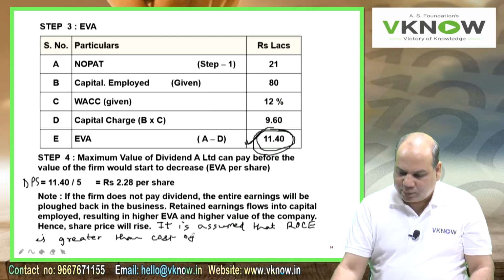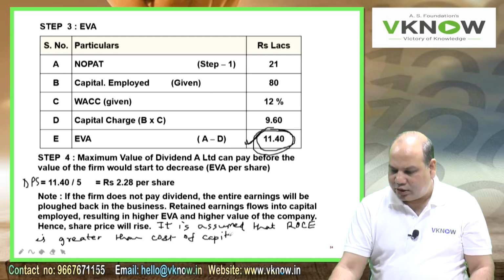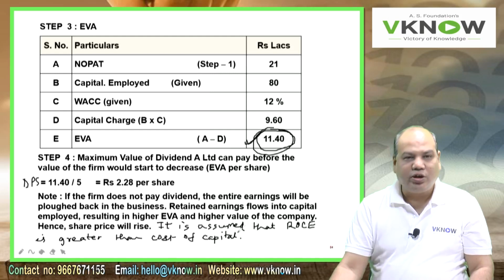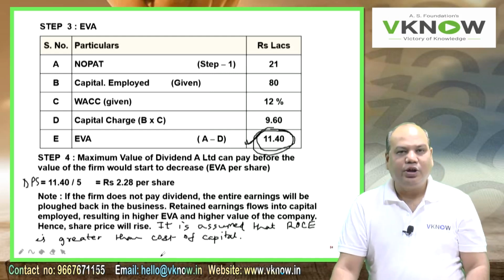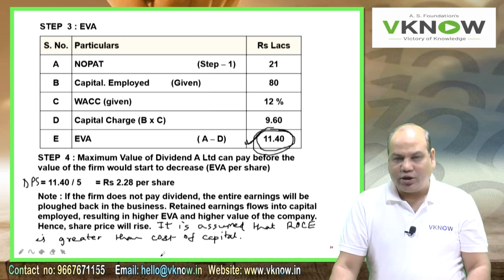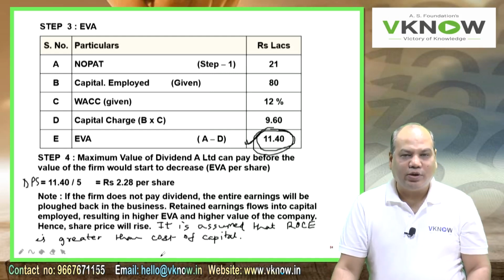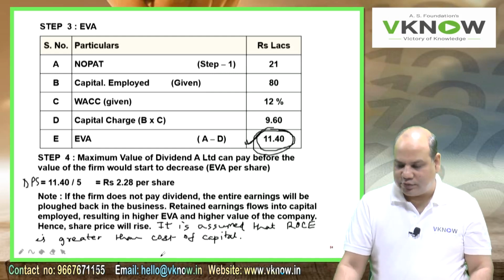So if your return on capital employed is more than cost of capital, a higher retention will generate more earning than the capital charge, and therefore it will increase EVA, and therefore it will increase the market value of the firm, or individual value per share will rise.